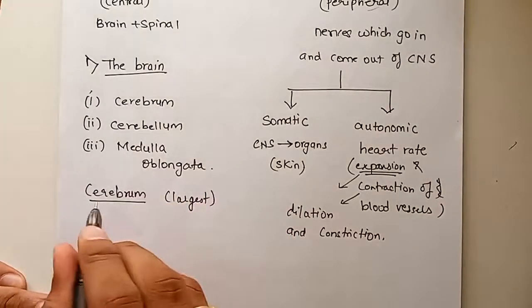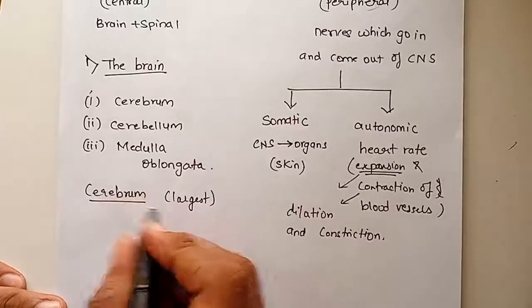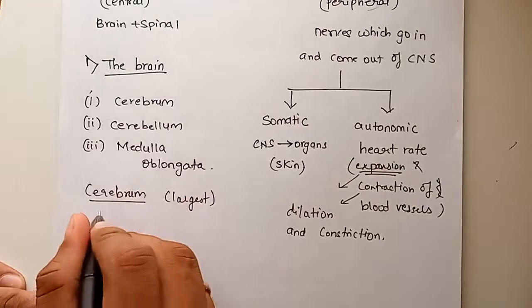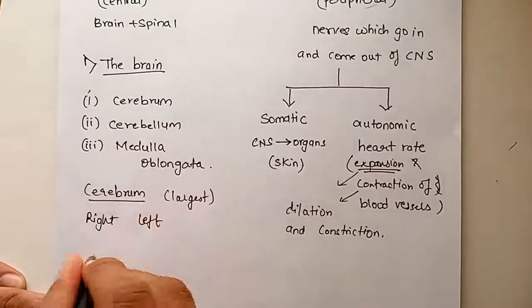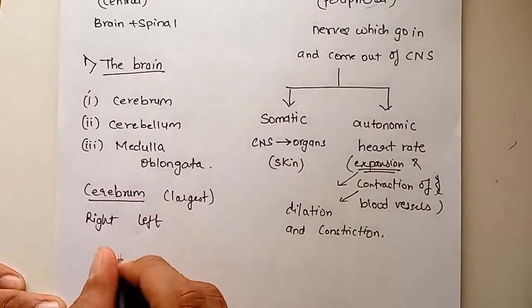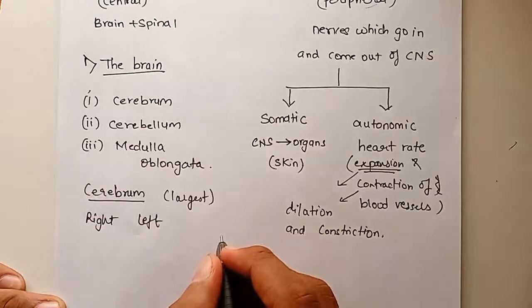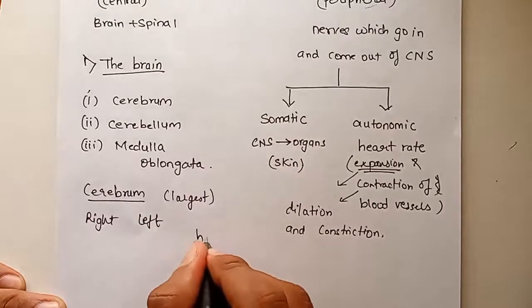When we say left brain and right brain, it is this cerebrum which is divided in two halves. There is a right brain and there is a left brain. It is divided in two hemispheres. Okay, hollow hemispheres.